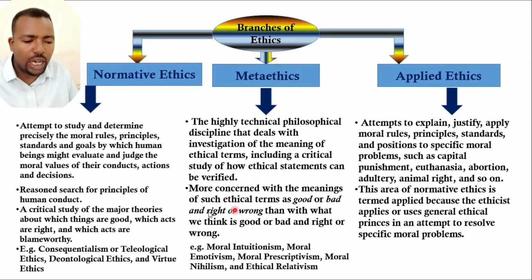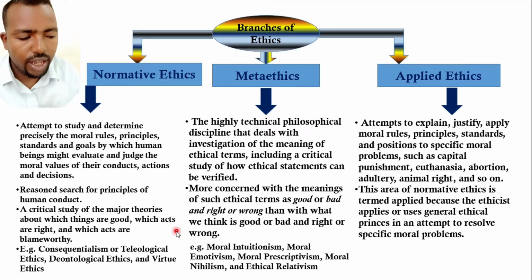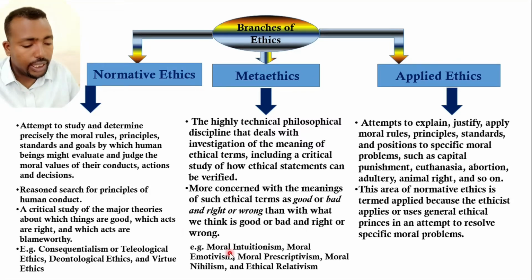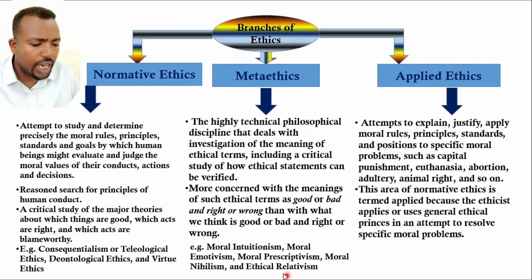It is more concerned with the meaning of such ethical terms, good, bad, right, wrong, than with what we think is good or bad or right or wrong. It is basically giving justification about the meaning of ethical terms and the source of those terms. These are the theories of metaethics: moral intuitionism, moral emotivism, moral prescriptivism, moral nihilism, and ethical relativism. These are the metaethical theories we depend on to know the meaning and source of ethical terms.